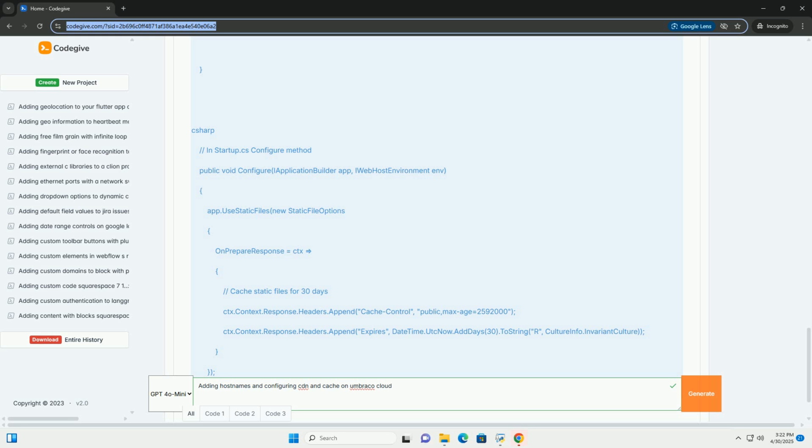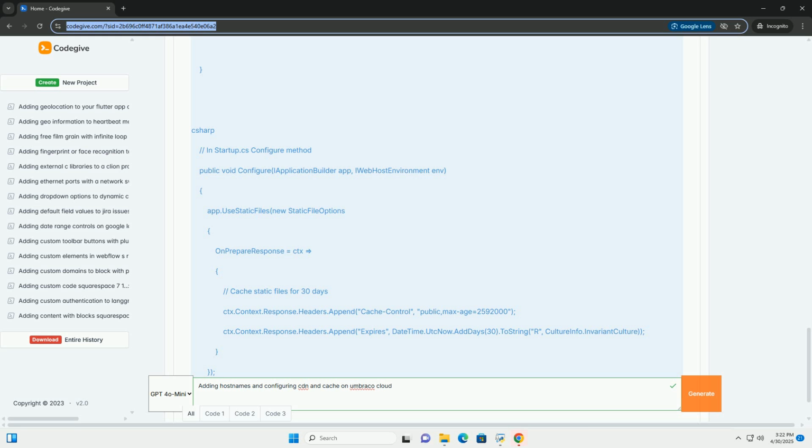Minify CSS and JavaScript: minify your CSS and JavaScript files to remove unnecessary characters and reduce file sizes. Build tools like Webpack, Parcel, or Gulp can automate this process. Enable Gzip/Brotli compression: enable Gzip or Brotli compression on your server to reduce the size of your website's assets. Cloudflare automatically handles Brotli compression. Test thoroughly: always test your caching and CDN configuration thoroughly to ensure that it is working correctly.